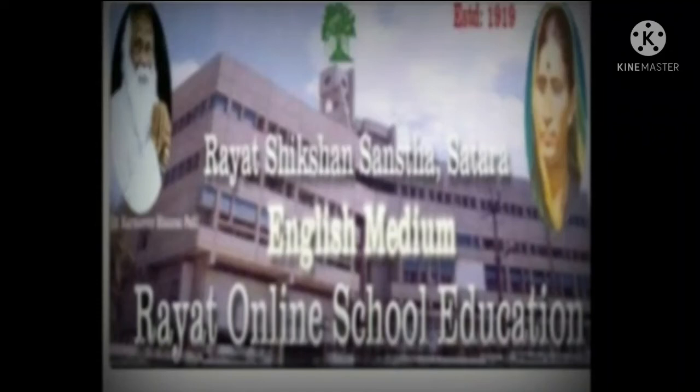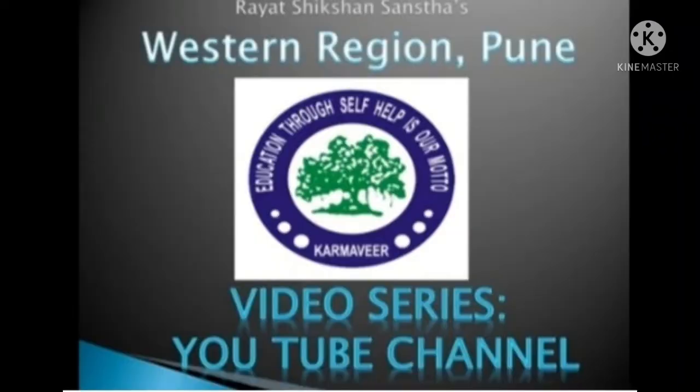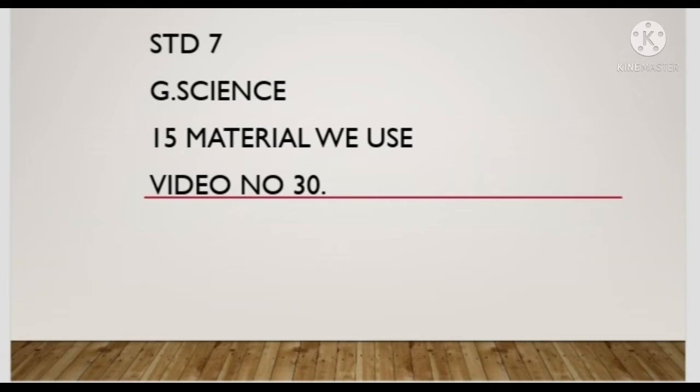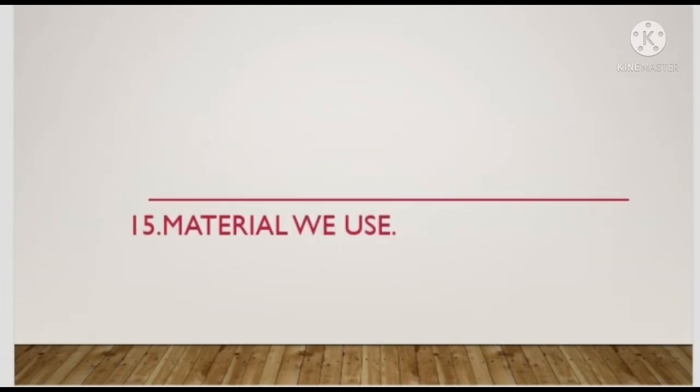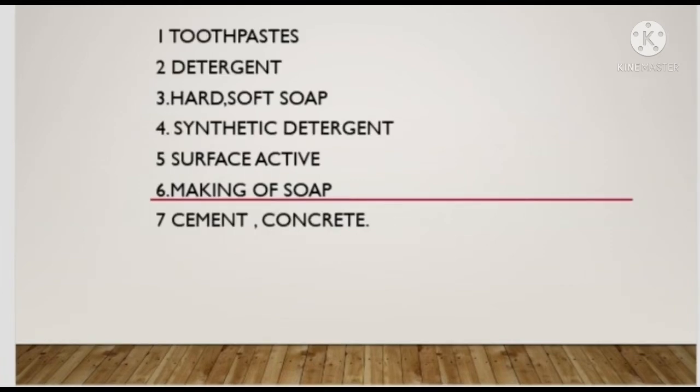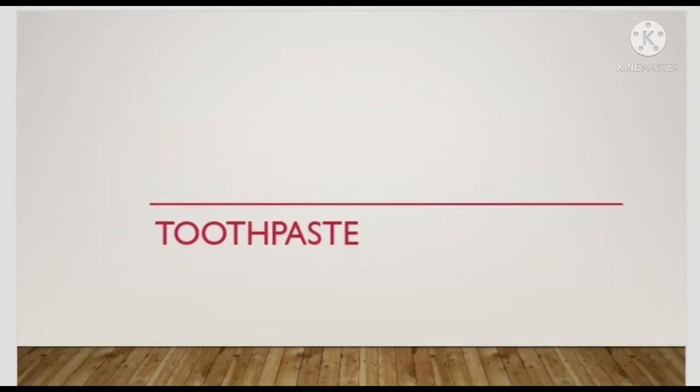Welcome to Rayat Shikshan Sanstha's Western Region Standard 7 General Science, Lesson number 15, Materials We Use, video number 13. We have learned that new substances produced by chemical processing of natural substances are called man-made substances. In this lesson we learn about some substances in our daily use.